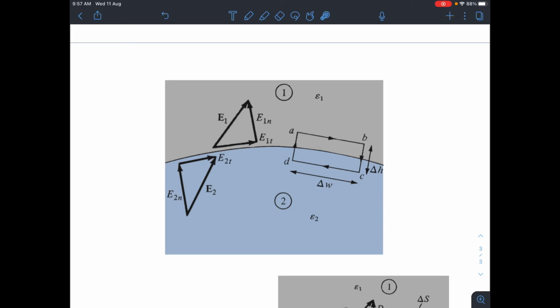So that is medium 1 and medium 2, and I have already told you that I will be using the two Maxwell's equations. Using this figure, I will be using the first Maxwell equation, which is E dot dl equal to 0. For that, I am considering a closed loop here. What is that closed loop? A, B, C, D, A. In the same way I have drawn A, B, C, D, A. That is the closed loop which I am considering, and it is considered in the boundary.